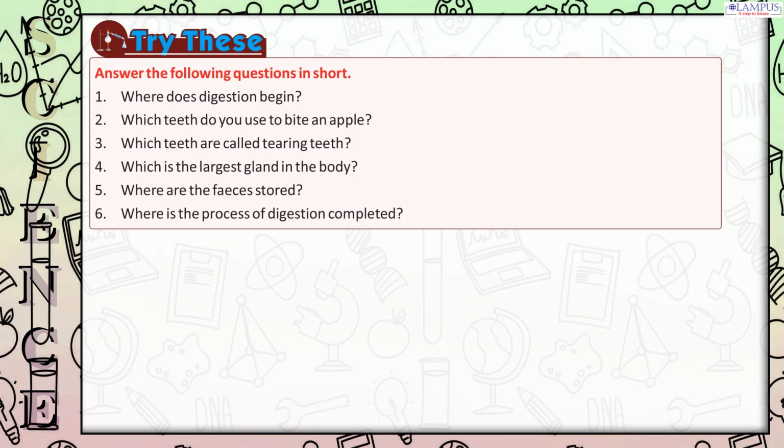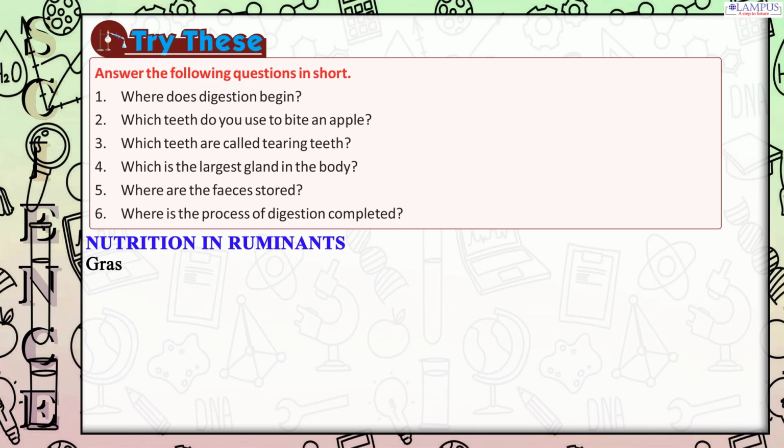Try these. Answer the following questions in short. 1. Where does digestion begin? 2. Which teeth do you use to bite an apple? 3. Which teeth are called tearing teeth? 4. Which is the largest gland in the body? 5. Where are the feces stored? 6. Where is the process of digestion completed?